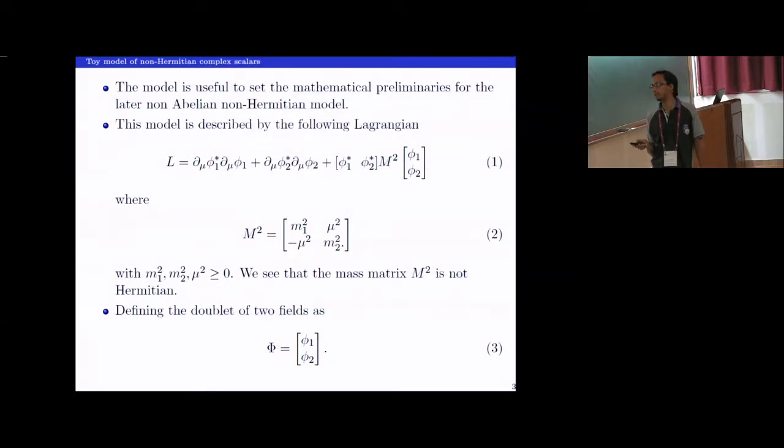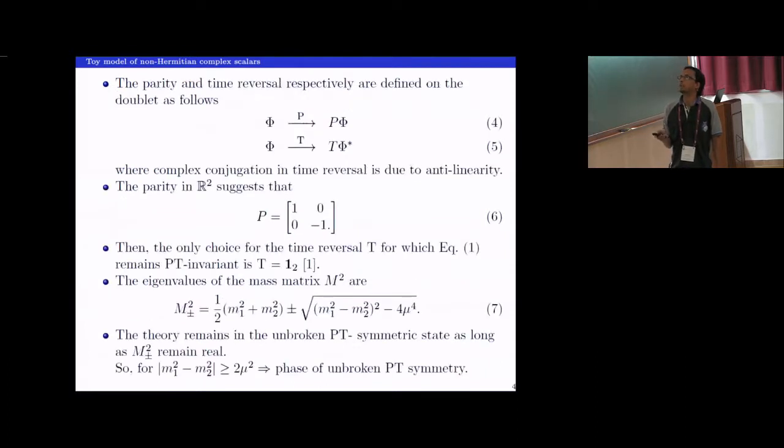define a doublet like this. So obviously the P and T will be 2 cross 2 matrices, and parity in R squared suggests that P has to be like this, 1 and minus 1 in the diagonal entries. So after choosing this P, the only choice left for T is the identity matrix in order for equation 1 to be PT invariant. And the eigenvalues of the mass matrix are given in equation 7.